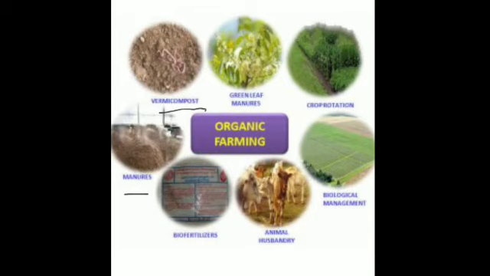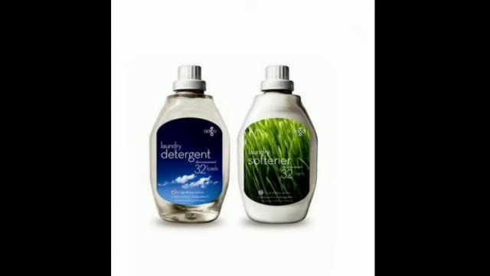Then excessive use of fertilizers and pesticides in agriculture should be discouraged. So we use organic farming, and this should be encouraged. Is that clear? Then there are biodegradable detergents, that is they decompose into simpler substances and reduce or prevent water pollution. They should be encouraged. These are examples of biodegradable detergents.